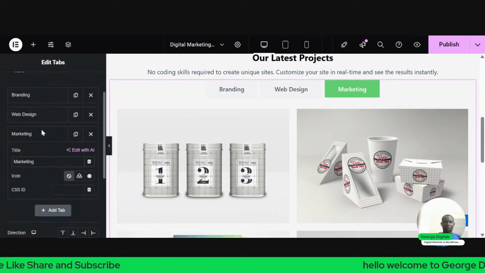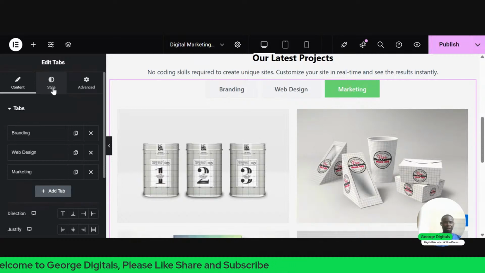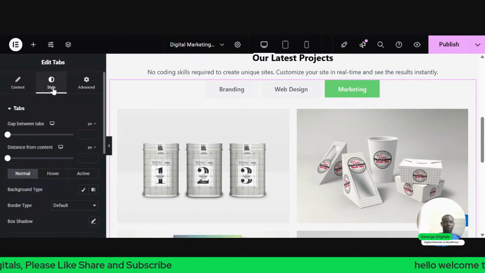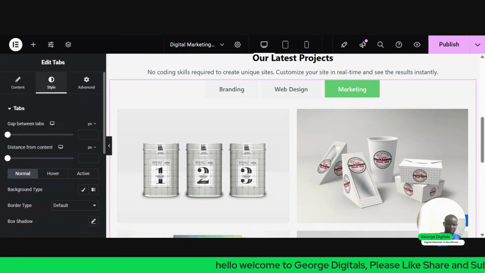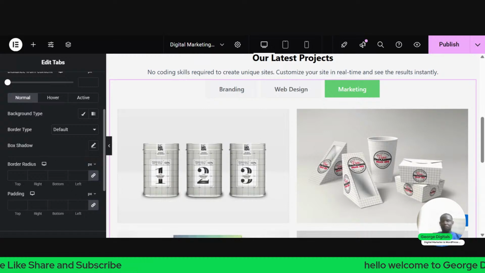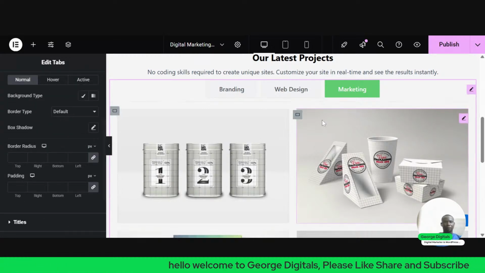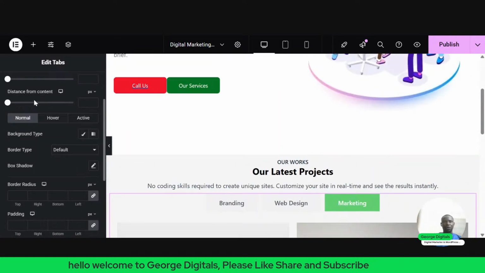So okay, close this. Now I'll go to style from my left hand side. So I'll click on style. So on that style, I'll scroll down. Now, what I will use this style to do under the tab, you see I'm under this tab area.